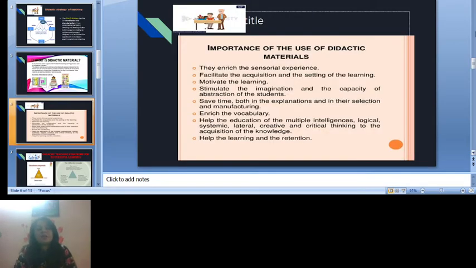What is the importance of the use of didactic materials? They enrich sensorial experiences, facilitate the acquisition and setting of learning, motivate learning, and stimulate the imagination and capacity of abstraction of the student. They save time both in the explanation and in the selection and manufacturing, enrich vocabulary, and help the education of multiple intelligences: logical, systematic, lateral, creative, and critical thinking, contributing to the acquisition of knowledge.